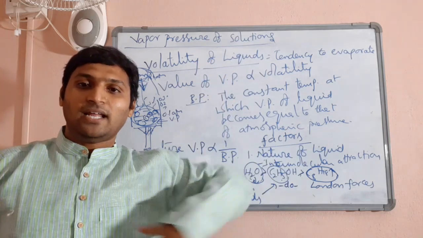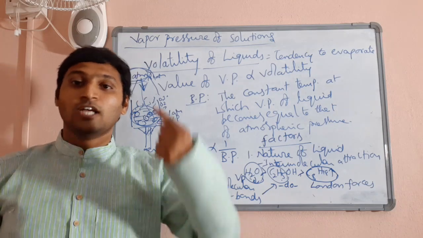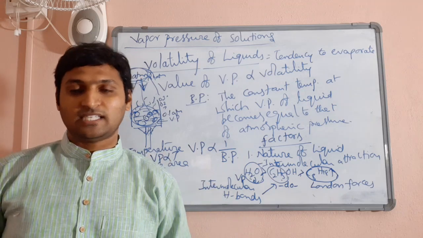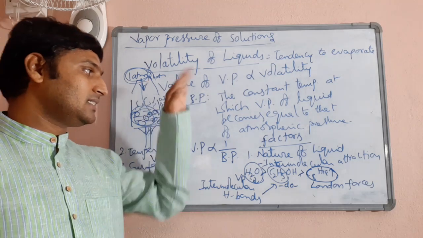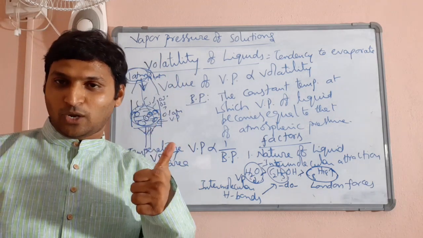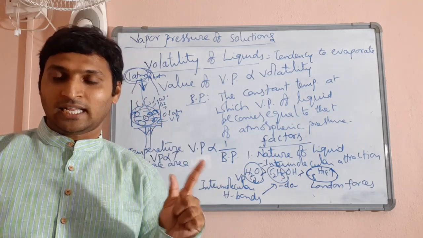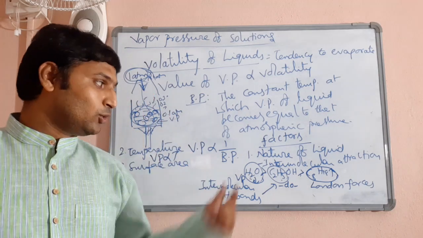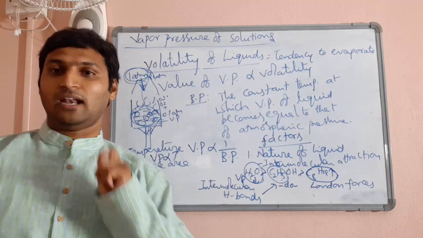Now, if you take a wider mouthed vessel, automatically the density of surface molecules will be more, so the extent of evaporation will be greater, so the vapor pressure exhibited will obviously be more. Likewise, these are the various aspects of vapor pressure. We understood the vapor pressure of a liquid, the relation between vapor pressure and volatility, the relation between vapor pressure and boiling point, and what factors influence the magnitude of vapor pressure of a given liquid.